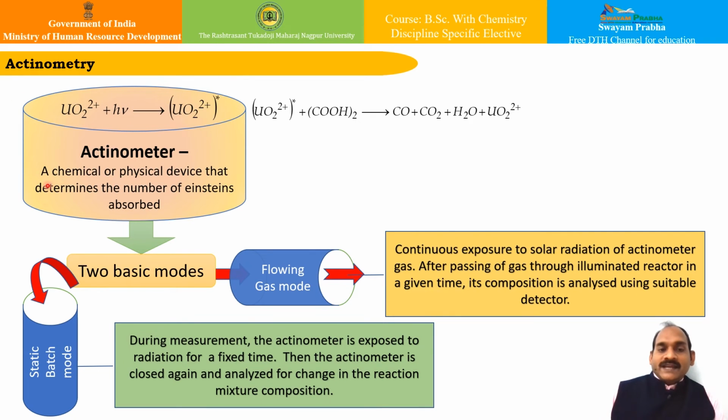One diagrammatic sketch has been tried over here. In practice, you can use the static batch mode, or you can use the flowing gas mode. In batch mode, during measurement, this actinometer is exposed to radiation for a fixed time, and then the actinometer is closed again and analyzed for the change in the reaction mixture composition. Whereas in continuous flowing gas mode, the exposure to solar radiation of the actinometer gas is usually enabled, and after passing the gas through the illuminated reactor in the given time, its composition is analyzed using a suitable detector.